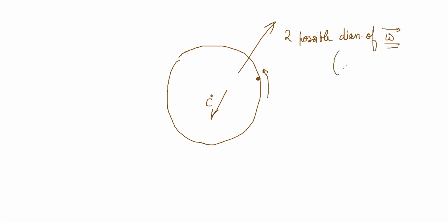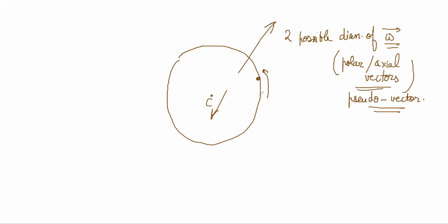Such vectors are called polar or axial vectors. This is not a real vector. It is something called a pseudo vector actually. Normal vectors should have any direction possible, right? But for angular velocity, the only two directions that make sense are, if you are rotating anti-clockwise, you can choose this to be your direction for angular velocity, or you could choose this. That is a matter of convention.